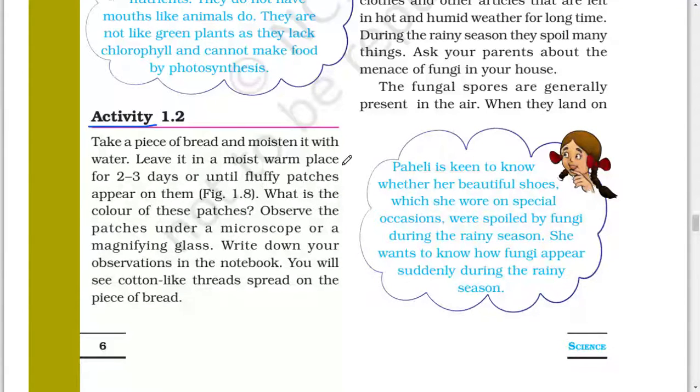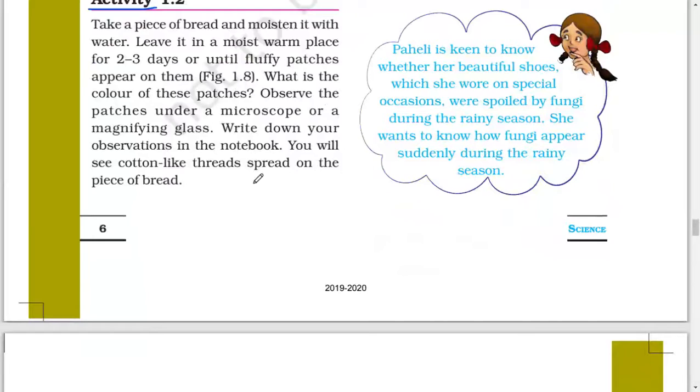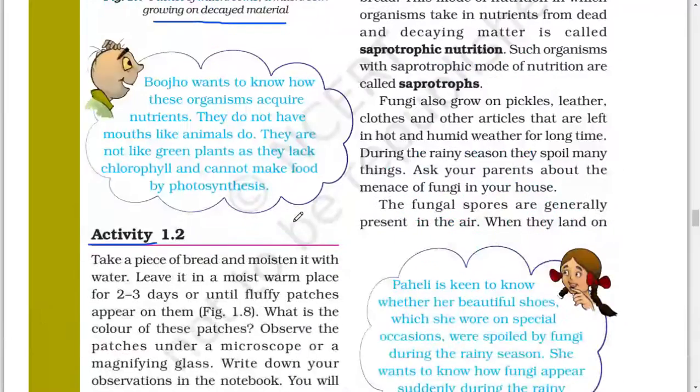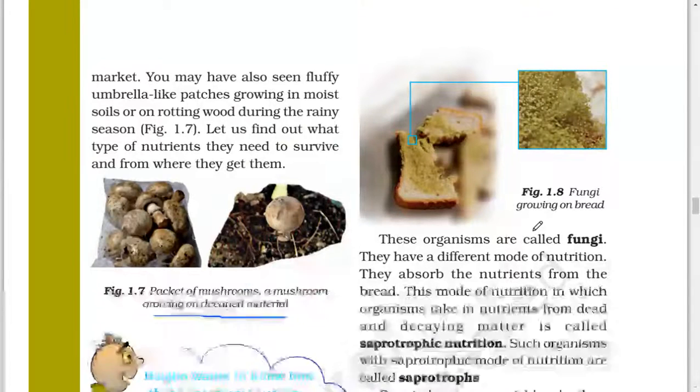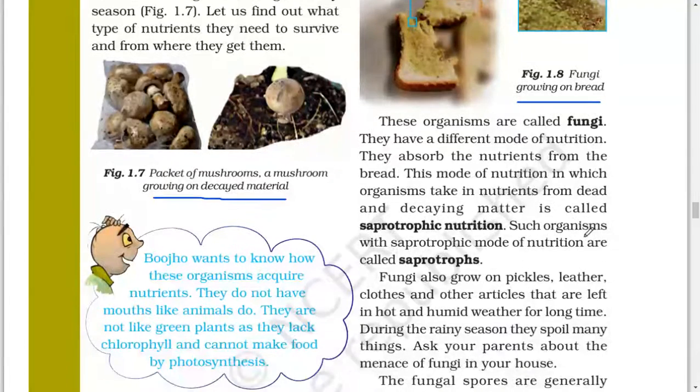What is the color of these patches? Observe the patches under a microscope or a magnifying glass. Write down your observation in the notebook. You will see cotton-like threads spread on the piece of bread. Fungi growing on bread. These organisms are called fungi. They have a different mode of nutrition. They absorb the nutrients from the bread.